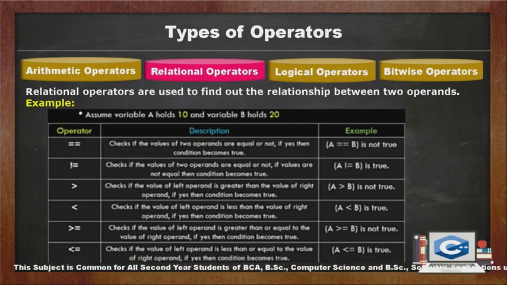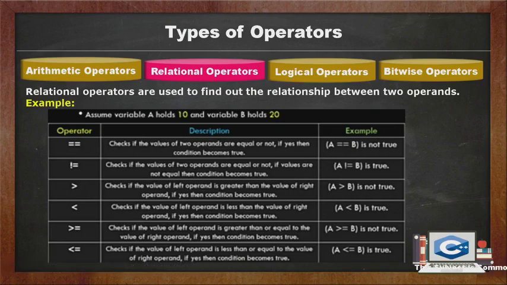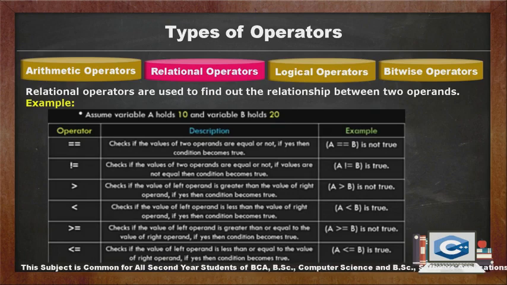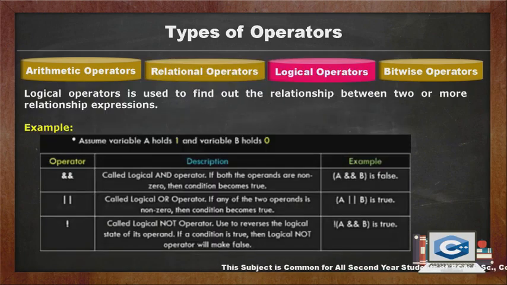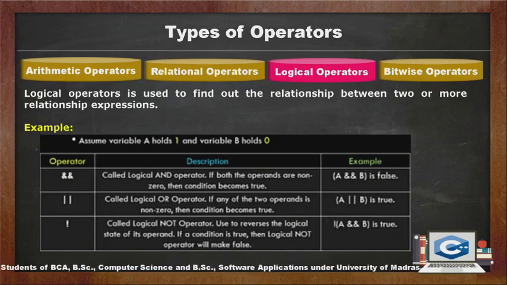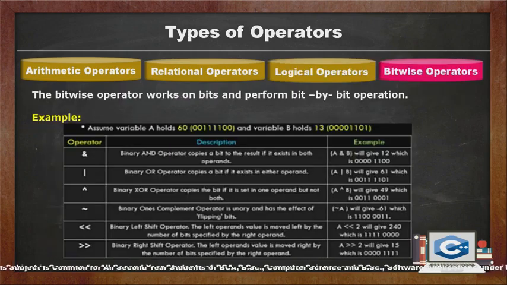Relational operators. Relational operators are used to find out the relationship between two operands. The relational operators are equal to, not equal to, greater than, less than, greater than or equal to, and less than or equal to. Logical operators are used to find out the relationship between two or more relational expressions. The logical operators are and, or, not.